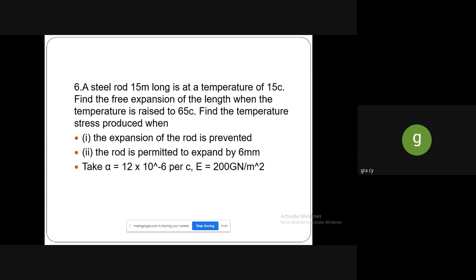So take alpha is equal to 12 into 10 to the power minus 6 per degree, and E is given as 200 giganewton per meter square. Converting this in terms of Newton per meter square, the value will be 200 into 10 to the power 9.